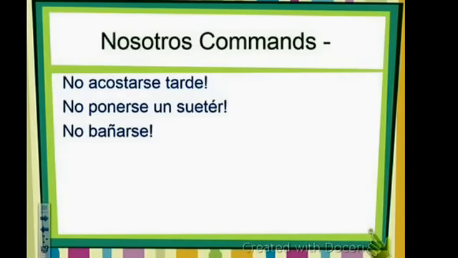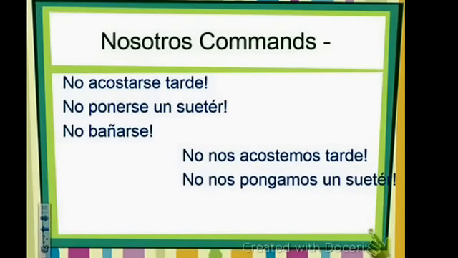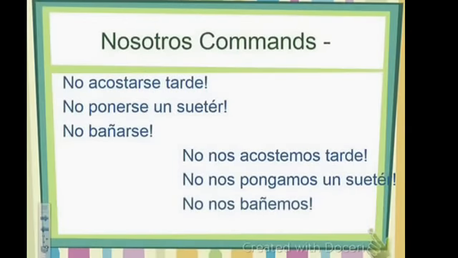Okay, nosotros commands. No acostarse tarde. No nos acostemos tarde. You can still put that pronoun in front of nosotros, and that's probably what you should do since we're just beginning this. No ponerse un suéter. No nos pongamos un suéter. No bañarse. No nos bañemos.